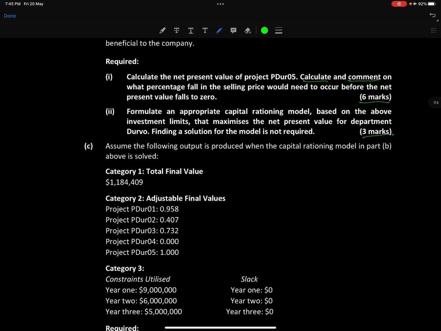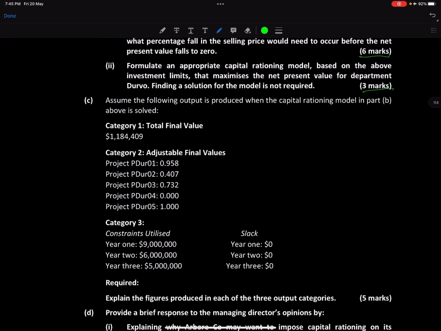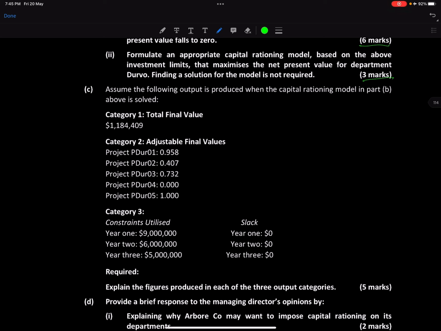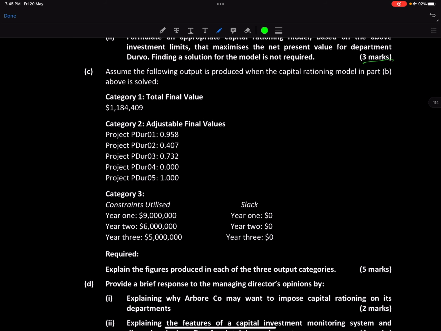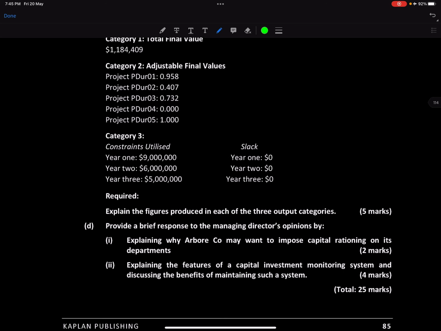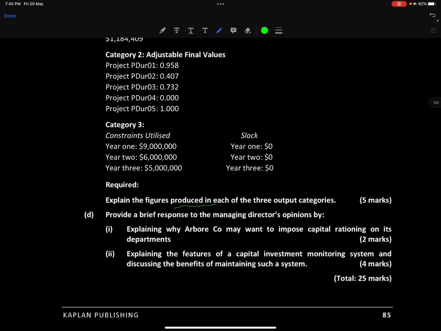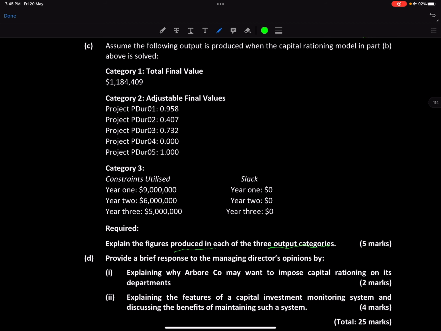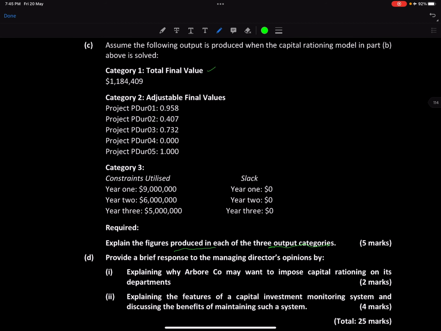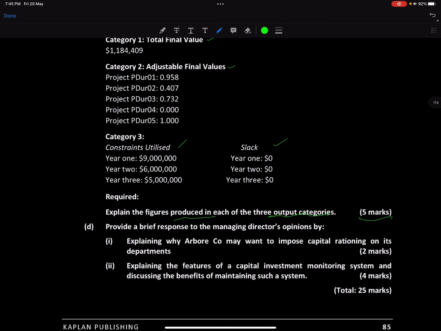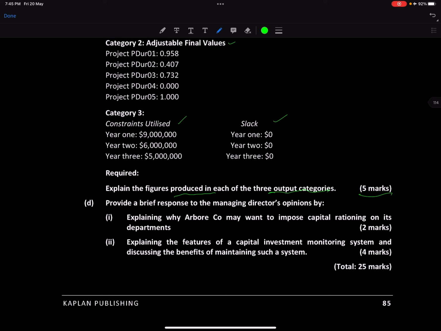For part C, we need to make some assumptions, and then explain the figures produced in each of these. So we've got the total final value, category 1, category 2 is adjustable final values, category 3 is constant utilized, and then slack is also there. So we need to explain this. That's for 5 marks.